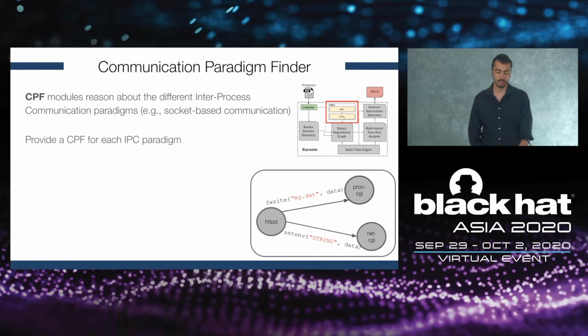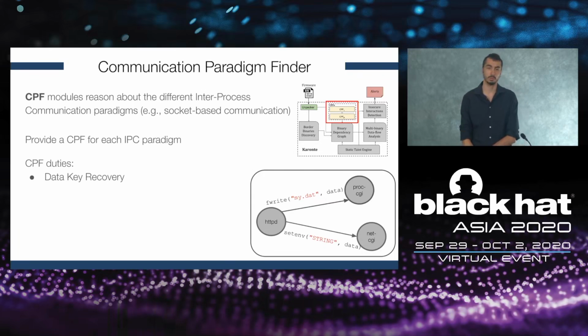We provide Caronte with a CPF for each IPC paradigm, which means that we have a CPF for socket-based communication, a CPF for file-based communication, and so forth. And if a CPF understands that some data has been shared, first, it retrieves the data key. The data key, as Andrea before briefly mentioned, is the endpoint where the data will be available. Examples of data keys might be file names or names of environment variables, and so forth.